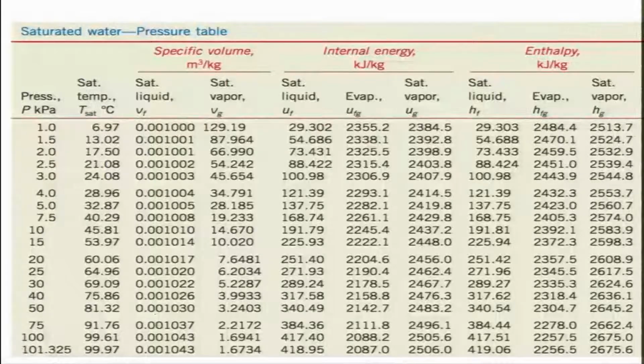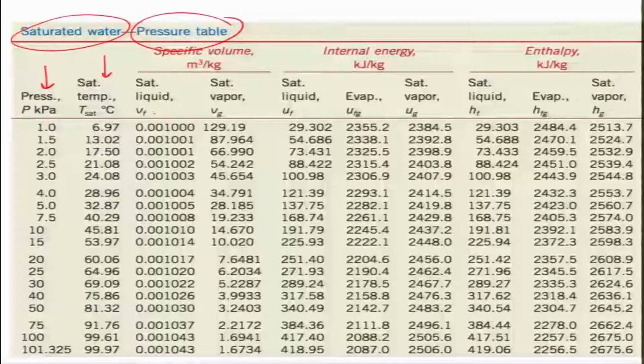This is a table of saturated water, which we call a pressure table. The reason for that is that the first column is the pressure, and the corresponding column is the saturation temperature, because it is saturated water. Then you have the saturated liquid and saturated vapor internal energy, and the difference of that. So Ug minus Uf is Ufg, and similarly for enthalpy.